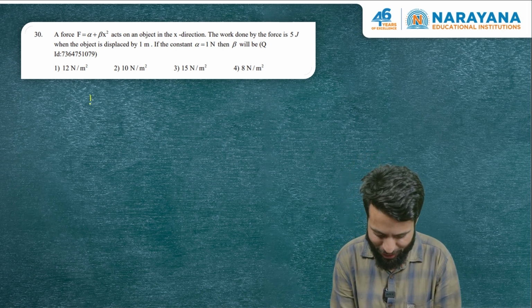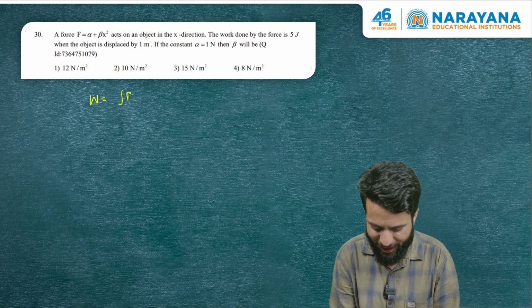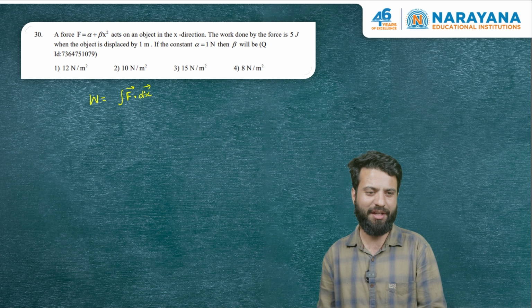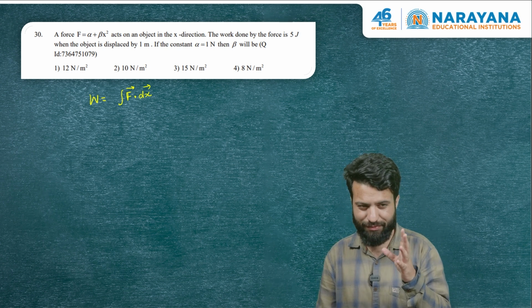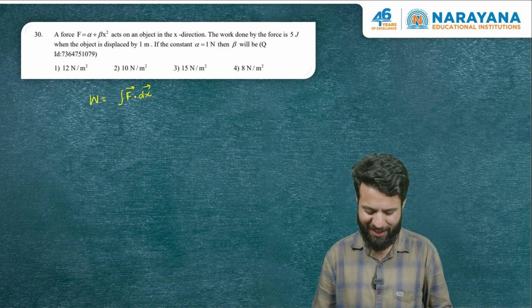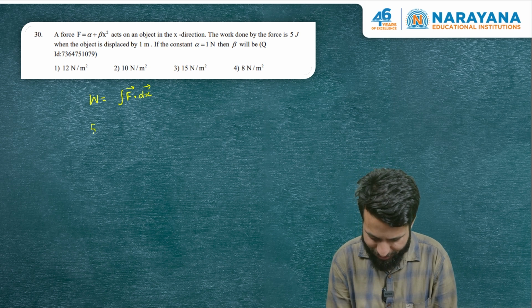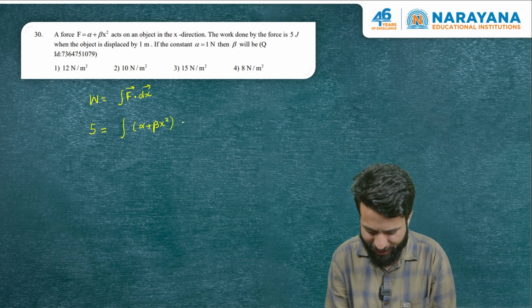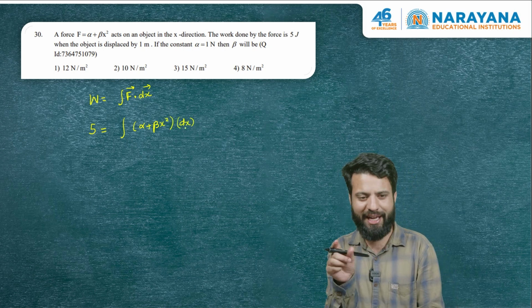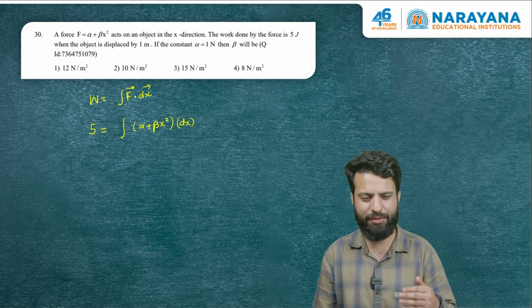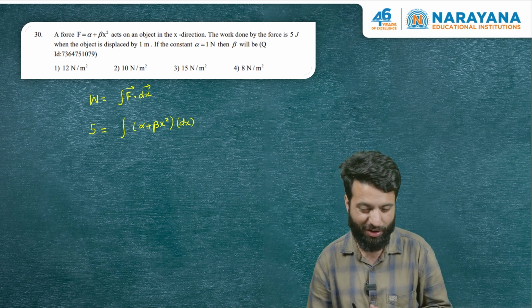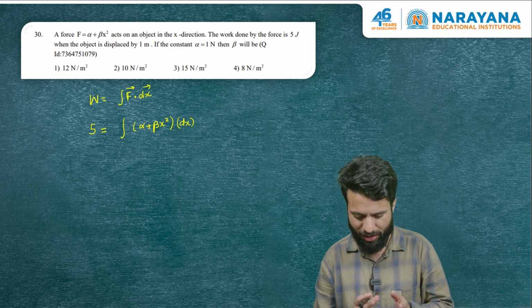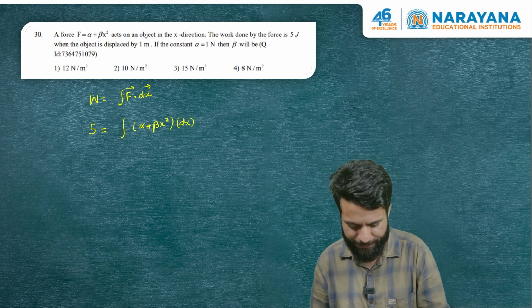So we know the definition of work is integration F dot dx if the force is variable, as it is here. The force does depend upon x. It increases as the particle goes on. So to find work done, already given, that's 5 joules. Force is given as alpha plus beta x square, into dx. The angle between the displacement and the force is 0, because force and displacement are in the same direction. So cos theta becomes cos 0, which is 1.